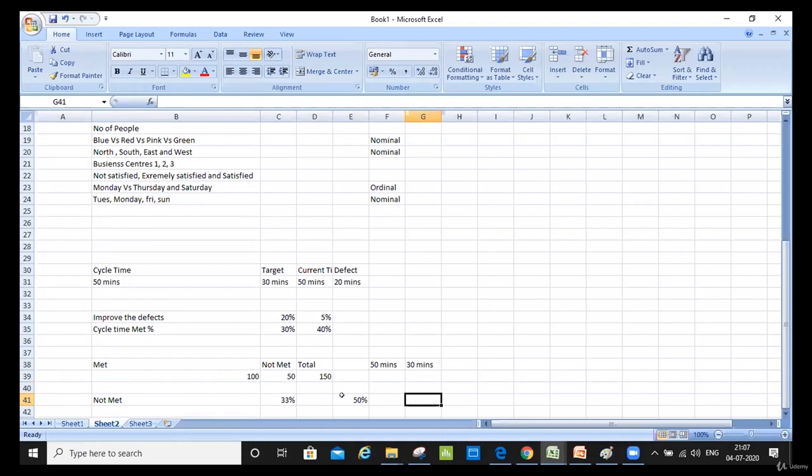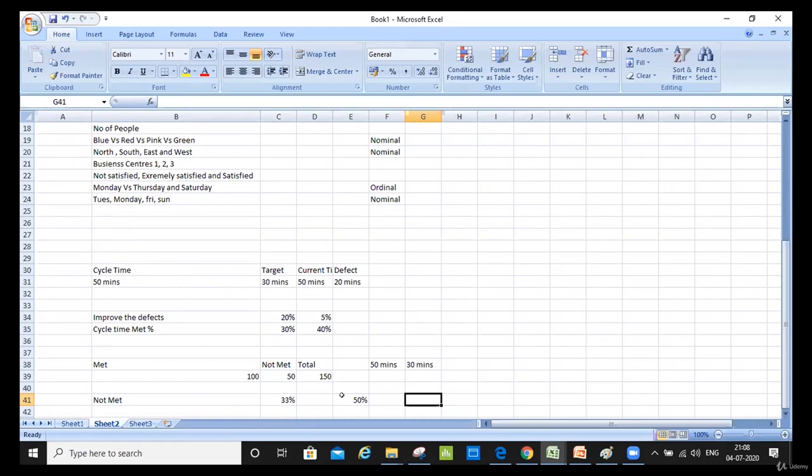What is the voice of your business? What is the voice of your customer? Whether they want to improve the average from 50 to 30, okay, or whether they want to improve the number of cases. So they are not concerned about the average. They are concerned that if I receive 100 cases, out of that I should be able to complete 50 cases, maybe in 10 minutes, or maybe in half an hour, or maybe in 1 day. So that's how we need to convert your continuous into a discrete. Okay, so that's how you'll be able to look at it. So that's what you were asking earlier. Have you understood how we are converting it?